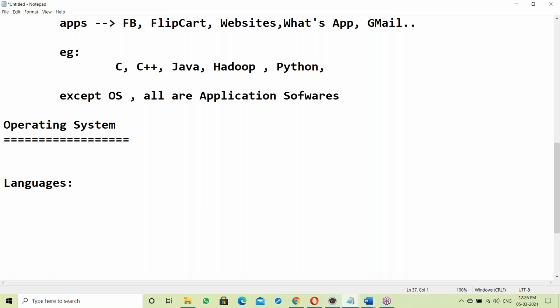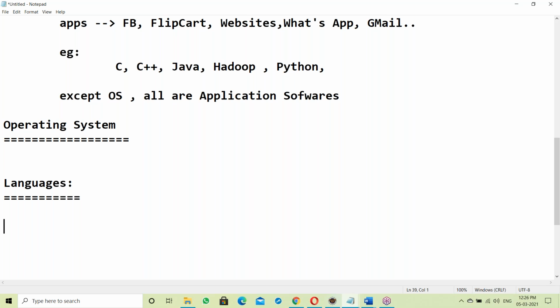So what is a language? Language is a media of communication between two living things. Maybe two persons, or two animals, or two trees, something like this. Now let us come to software.